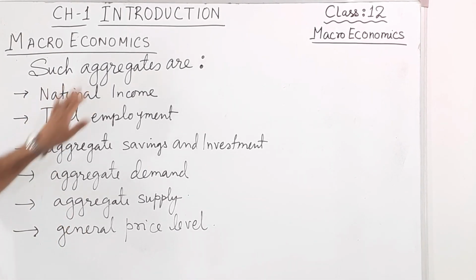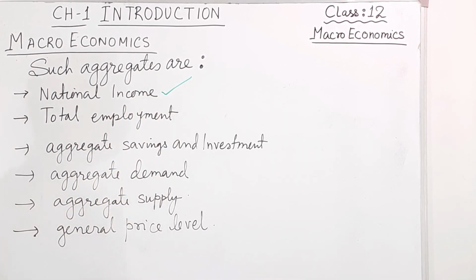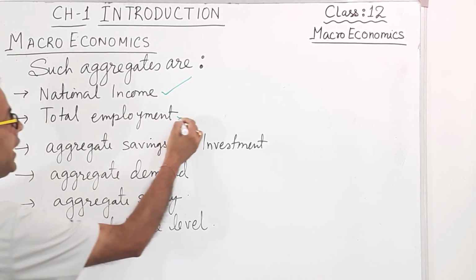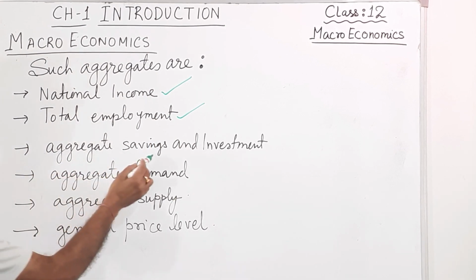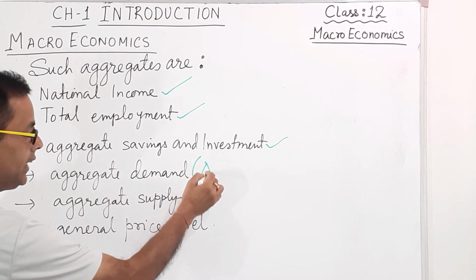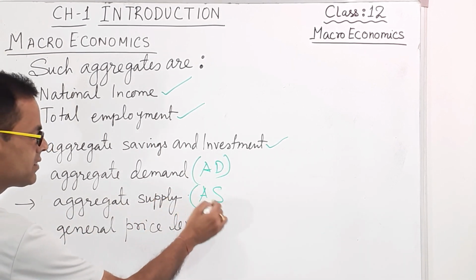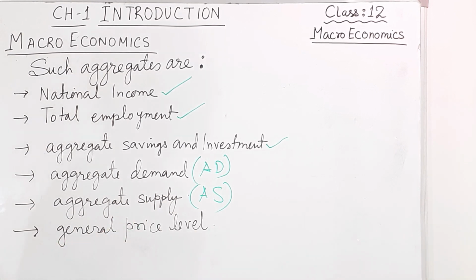What are these aggregates? The aggregates are national income, then total employment, aggregate savings and investment, aggregate demand, we can write AD, aggregate supply, AS, general price level. So these are the aggregates.